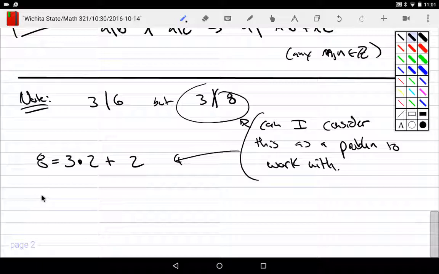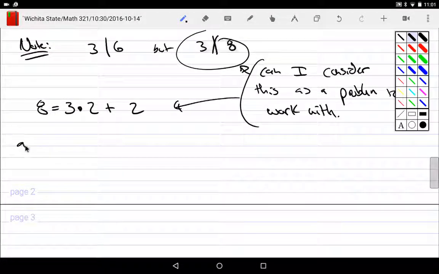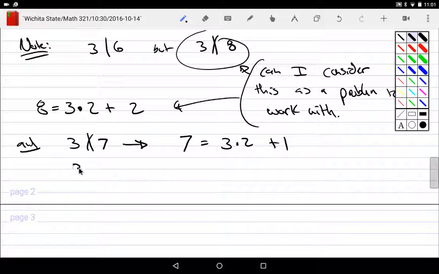And I might have things like 3 does not divide 7. Well, I could consider this rather as, well, the 7 is everybody gets 2, but I have 1 left over. But on the other hand, 3 divides 6. Well, that's okay. 6 is 3 times 2, and I have nothing left over.